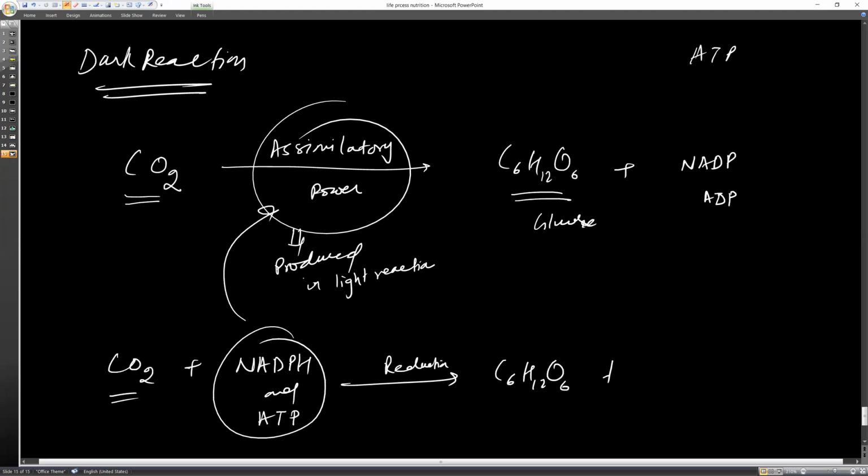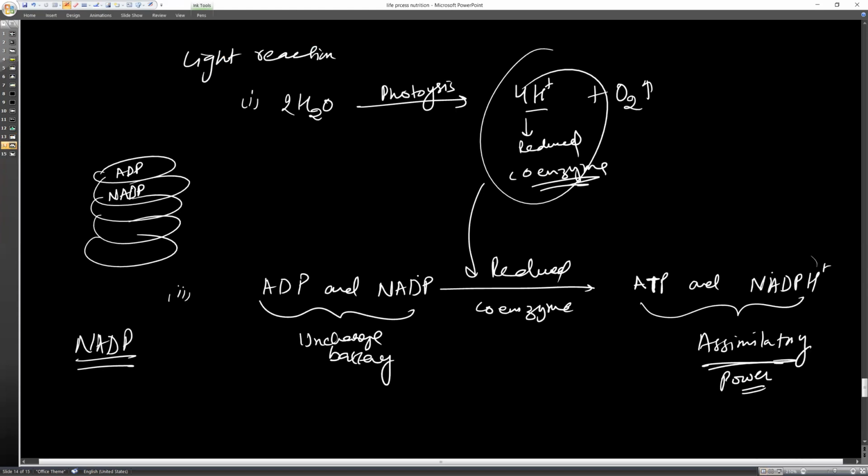Again ADP and NADP are formed, so again it becomes uncharged. Then during the light reaction it will again receive the reduced coenzymes, the H plus ions produced during the photolysis of water, and become charged again.